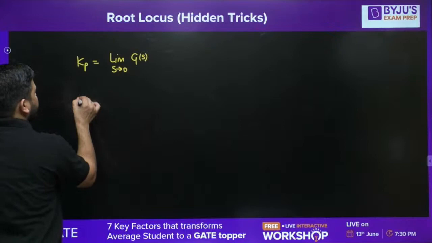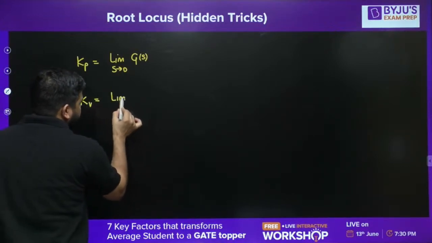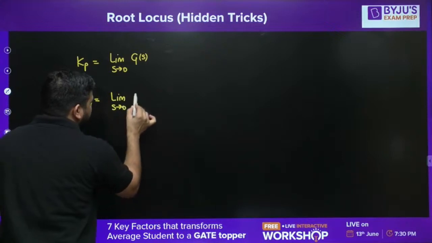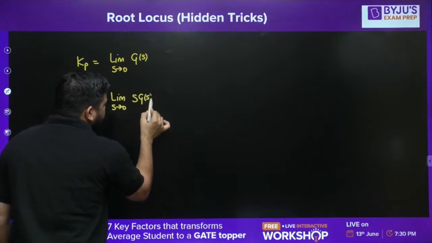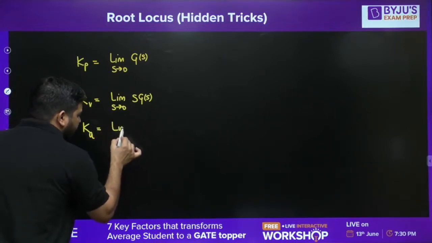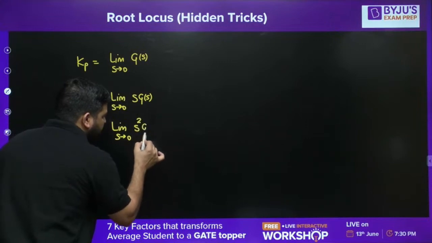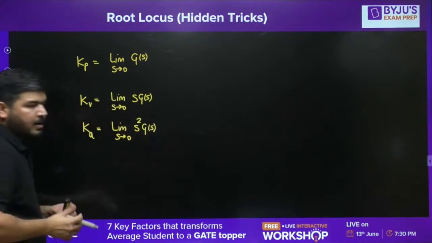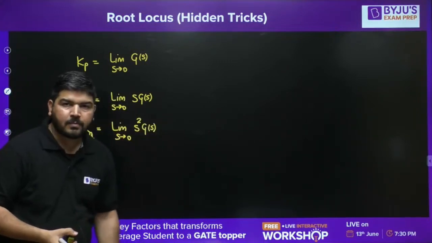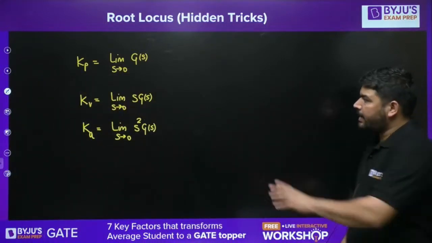So I told you what Kp is. What is Kv? Velocity error constant. That will be the limit as s tends to 0 of s G(s). This is my velocity error constant, and the acceleration error constant is the limit as s tends to 0 of s squared G(s). This is known as Ka. I hope it is clear to everyone.